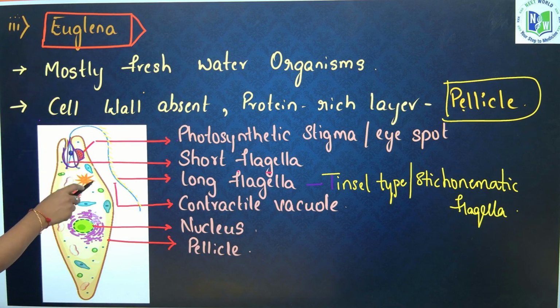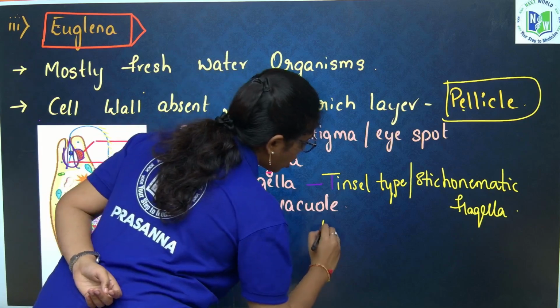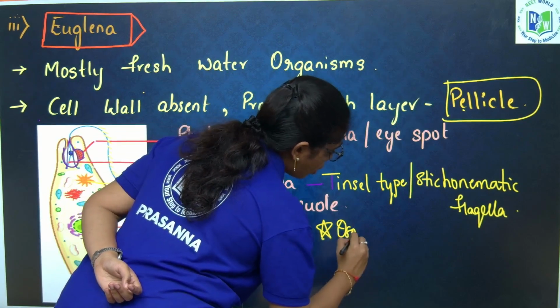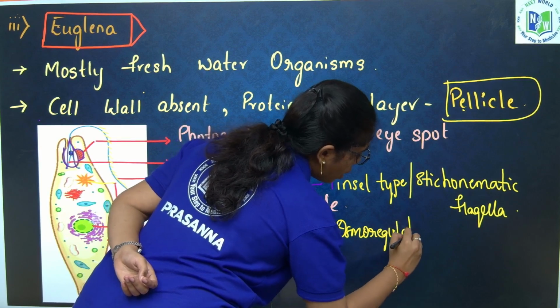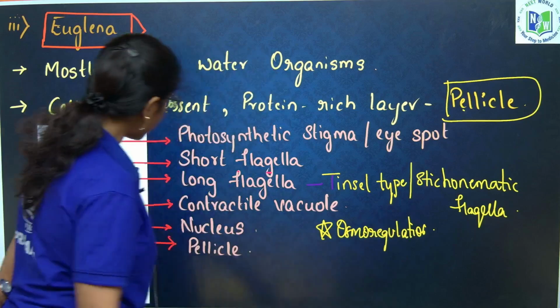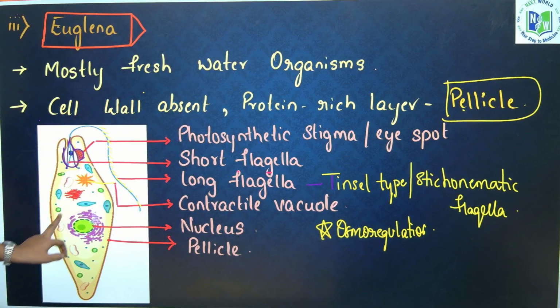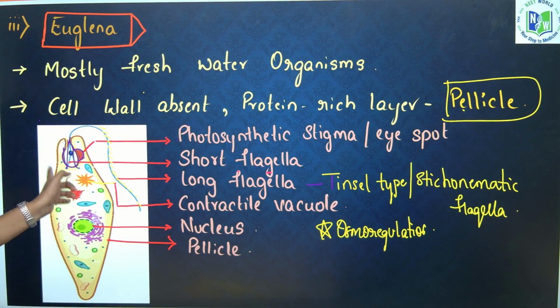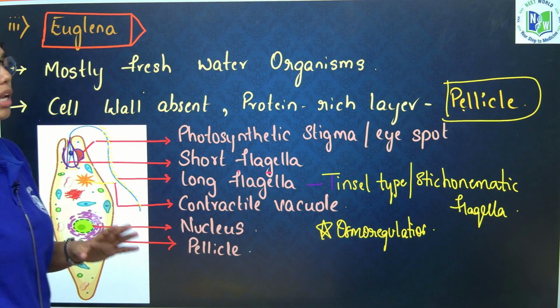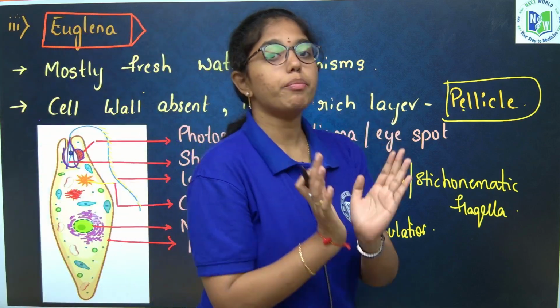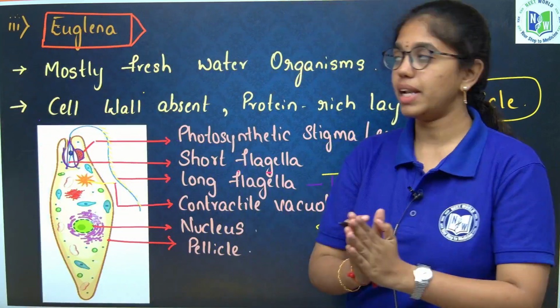And inside Euglena, you also have a contractile vacuole, which plays a major role in osmoregulation. They play a major role in what? Osmoregulation. Clear. Next, it has a membrane-bound, well-defined nucleus, and the outer boundary is what? Pellicle. There is no cell wall here. It is covered by a proteinaceous layer called pellicle.